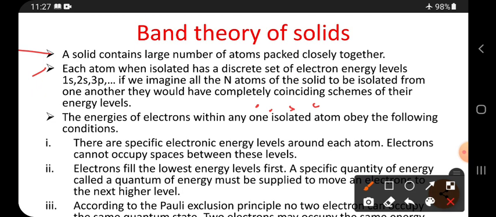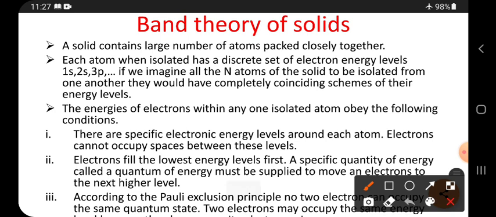Each atom, when isolated, has a discrete set of electron energy levels, such as 1s, 2s, 3p, and so on. If we imagine all the n atoms of the solid to be isolated from one another, they would have completely coincident schemes of their energy levels. So what is the meaning? See here.